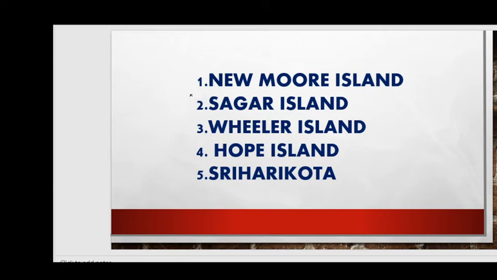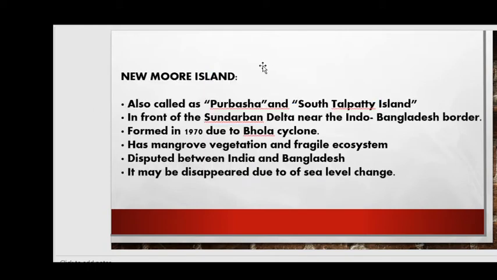So today we are going to see these 5 locations, right? That is Sriharikota, Hope Island, Wheelers Island, Sagar Island, Newmore Island, right friends? Next we move further. Here you can see Newmore Island. It is also known as Purbasha and South Talpatti Island. It is in front of the Sundarban Delta near the Indo-Bangladesh border, friends. It was formed in 1970 due to the Bhola cyclone.